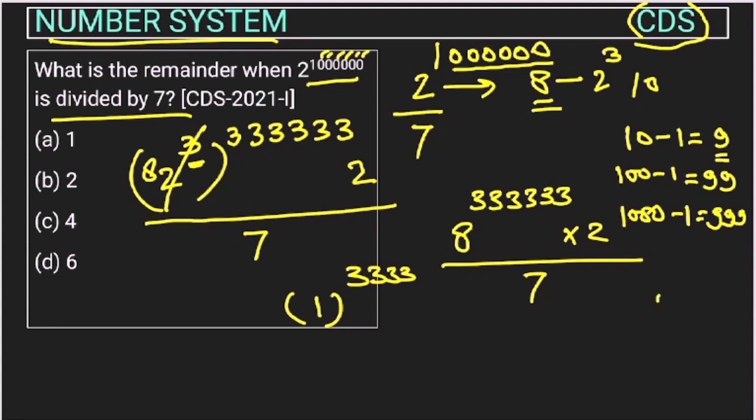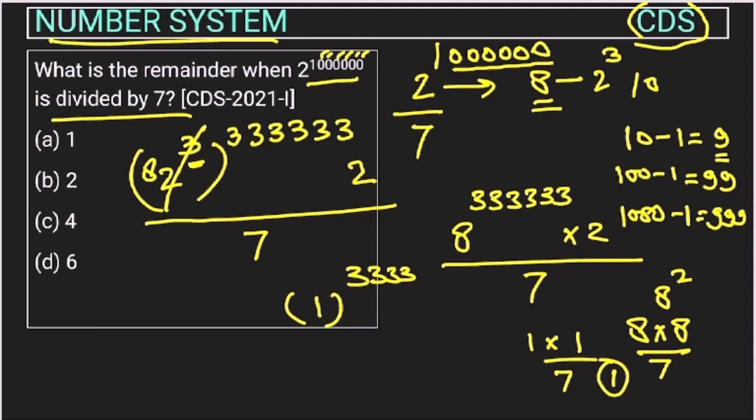Because if the power is like 8 into 2, and we write it as 8 into 8 divided by 7, right? So here also 1 will remain and here also 1 will remain. So we can multiply that thing, okay? So the remainder will be 1, right?